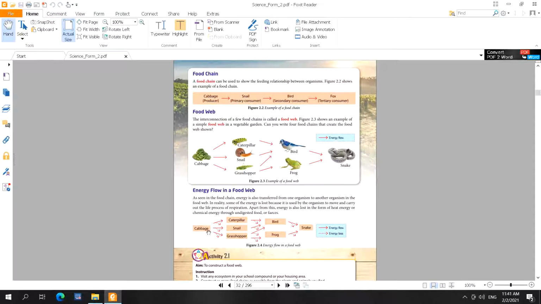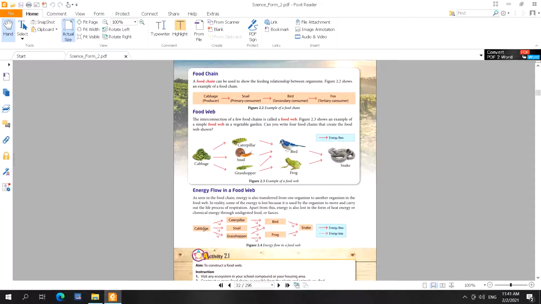So that means when we eat another organism, we do not receive all the energy. Some of the energy will be lost, because it is used by the organism to move and to carry out life processes.